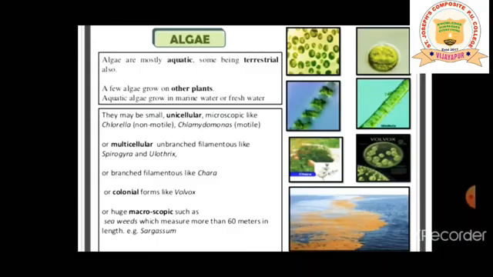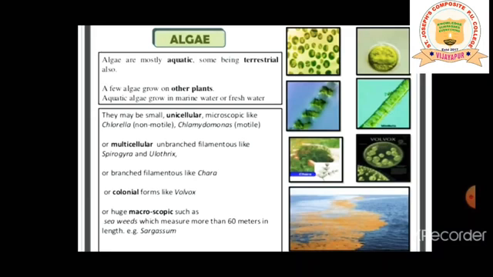Now coming to the colonial form. Some of the algae are unicellular, singly formed. Some are multicellular, and now they are colonial. They form their colony. They come in a group. They form their own colony. For that the example is Volvox.